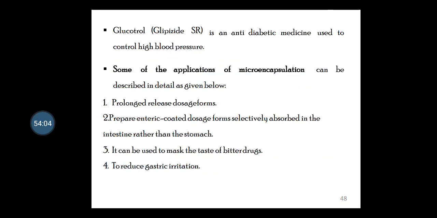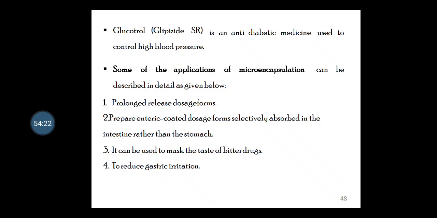Glucotrol, glipizide SR is the anti-diabetic medicine used to control high blood sugar. Some of the applications of microencapsulation can be described in detail as given below.